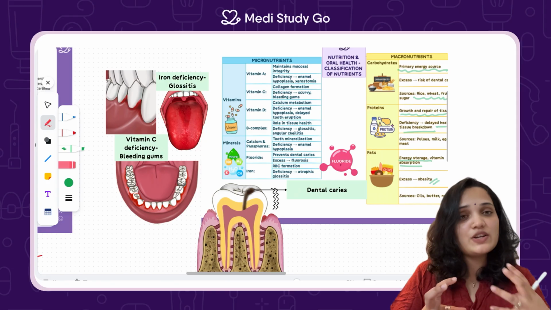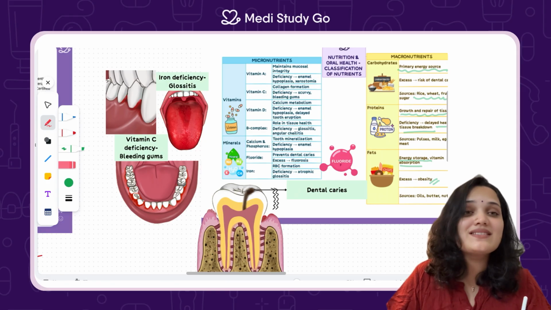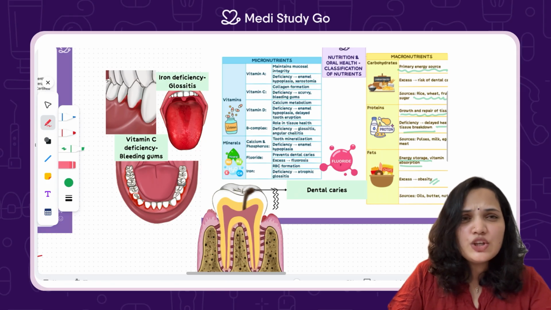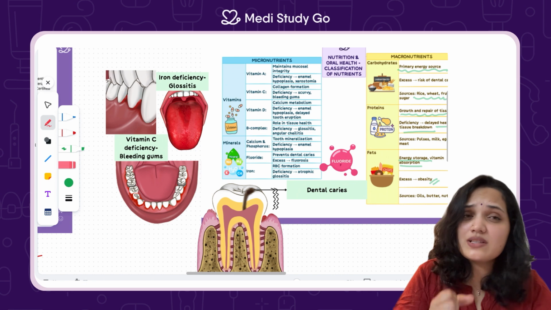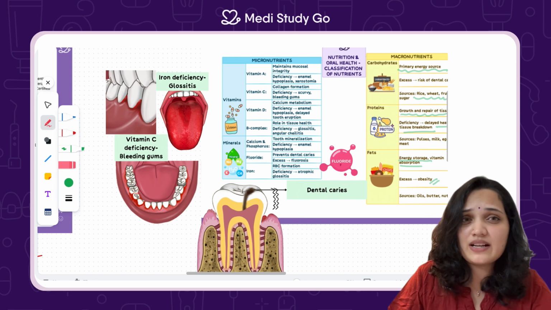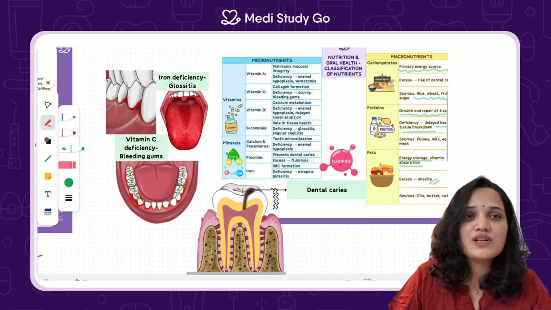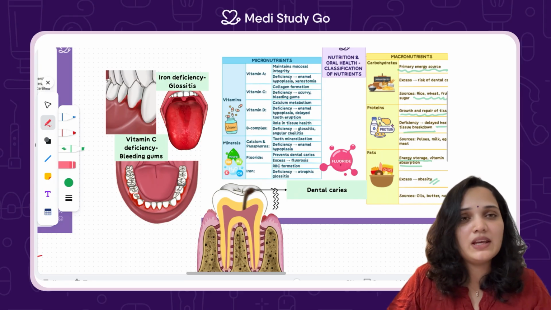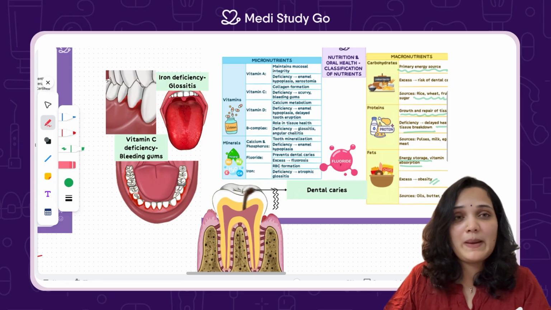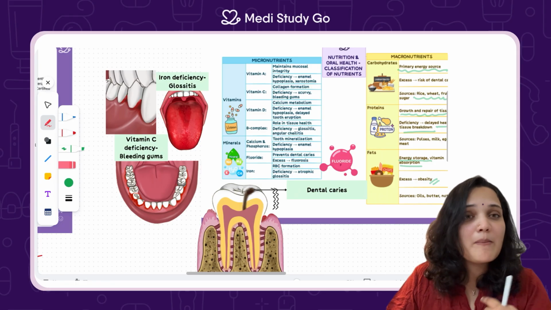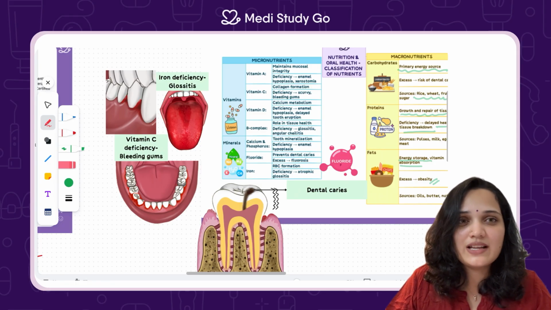Without this, we tend to binge eat on things because we want satisfaction. Certain fats may even reduce the caries risk by forming a protective coating. I want you to comment below if you know such a fat. Find out for me, look for a paper, and if you can't, come back and ask me. We'll talk about this in the next topic.